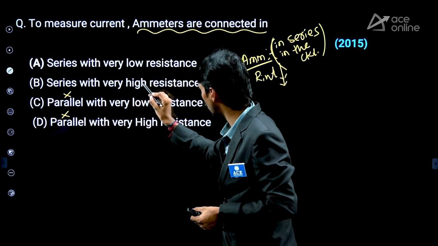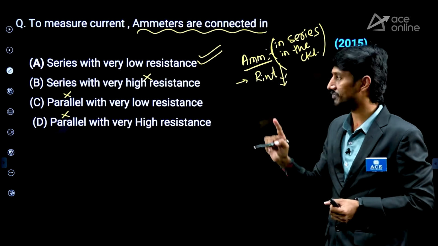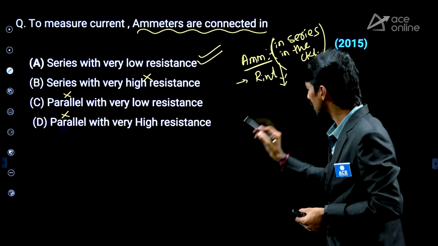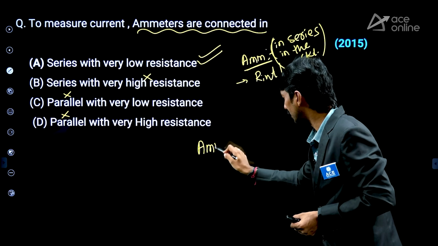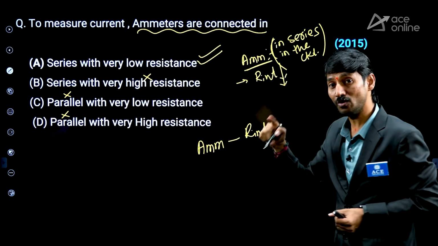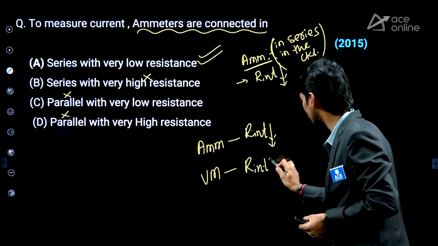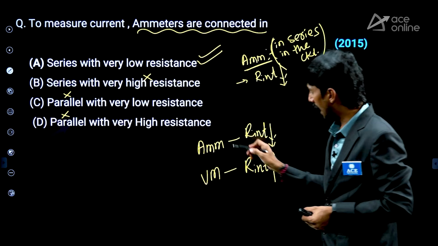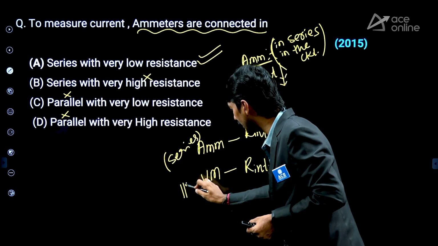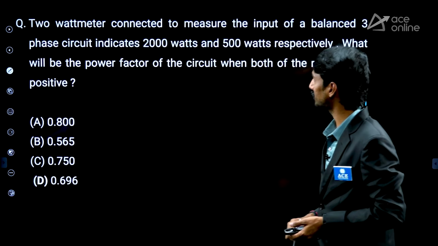But here, series okay, with high resistance wrong. So the answer is the ammeter must be with low resistance and it must be connected in series. So these are simple points I am giving. Ammeter, low internal resistance. Earlier a voltmeter question was there, no? I am giving that point again. Voltmeter, internal resistance very high. Ammeter must be in series in the circuit. Voltmeter must be parallel in the circuit. Very simple. Right? Next question.